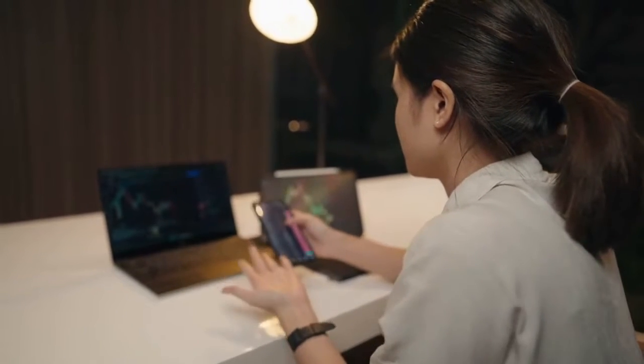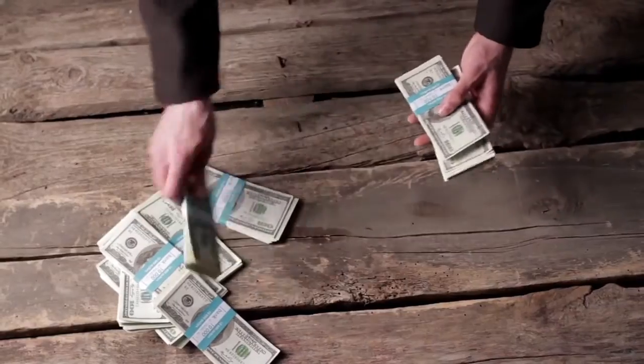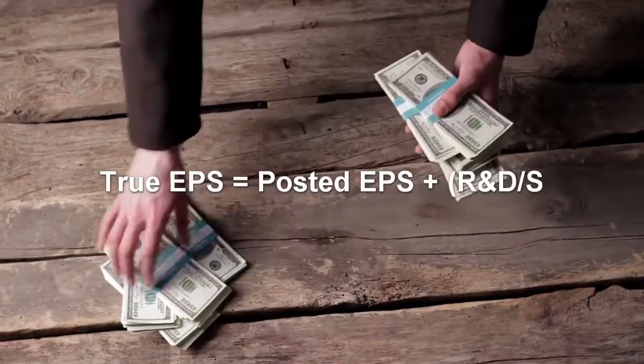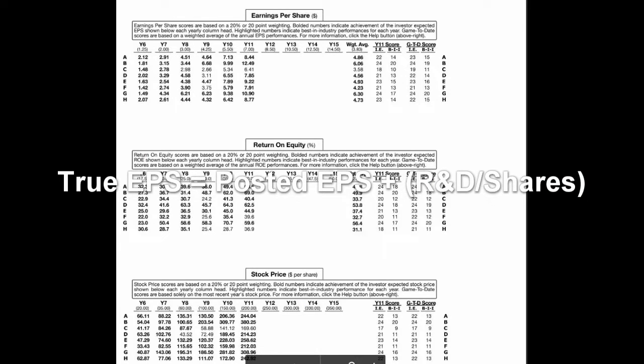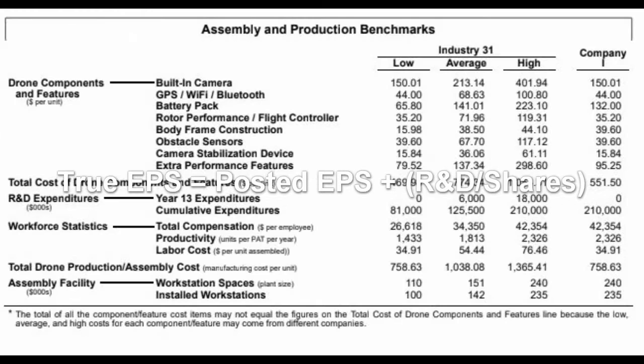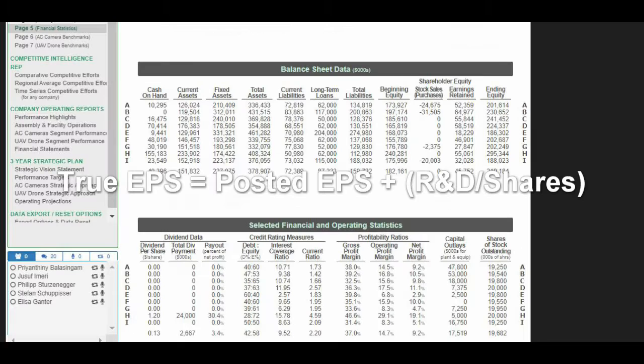Nobody likes to see their name at the bottom of the rankings or associated with a low score. This is why I suggested to you that you measure your gains and losses during the first half of the game differently. True EPS can be calculated simply by taking your posted EPS, the one from last year's Camera and Drone Journal scoreboard, and adding the total amount of R&D you spent and divide the R&D by the number of shares you have outstanding.